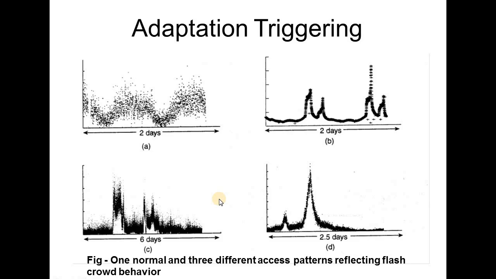Figure C shows a trace spanning 6 days with at least 2 flash crowds. In this case, any predictor is going to have a serious problem, as it turns out that both increases in request rate are almost instantaneous. And finally, figure D shows a situation in which the first peak should probably cause no adaptation, but the second obviously should.